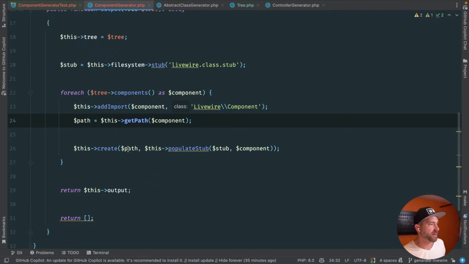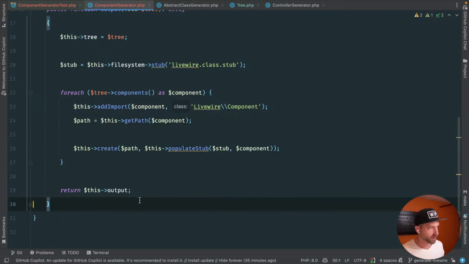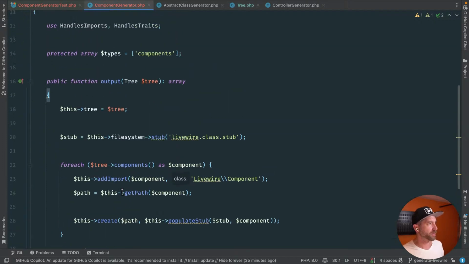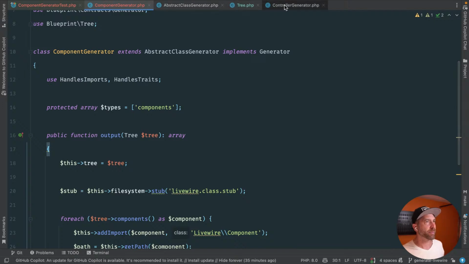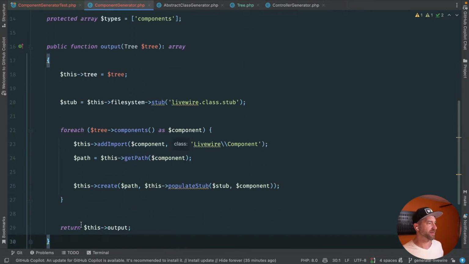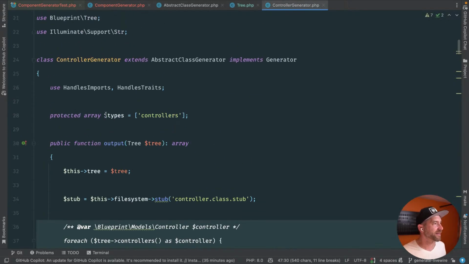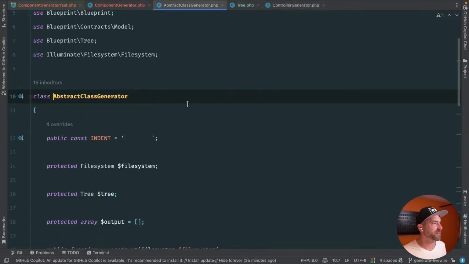Okay, this create path, this populate stub. So path is going to be that. Populate stub doesn't exist. And we're returning output. Where does output get built up? Where do we build up output? We got all these public properties that just appear. Where is this? Is this in the abstract?